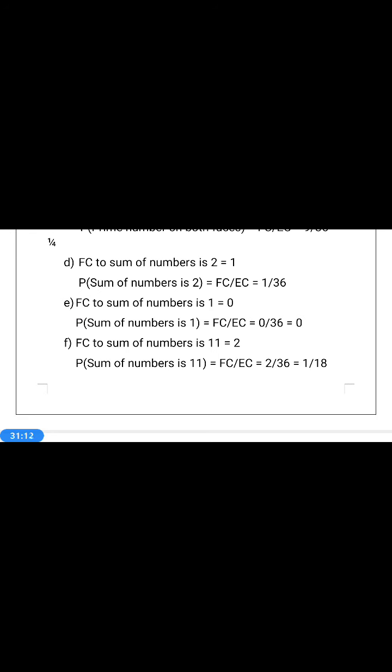Now, the next problem is the favorable case for the sum of the numbers being 11. Sum 11 is obtained from 5,6 and 6,5. Only 2 cases are there. Therefore, the favorable case for sum 11 is 2. The probability of the sum being 11 is equal to FC by EC, which is 2 by 36. That is 1 by 18.